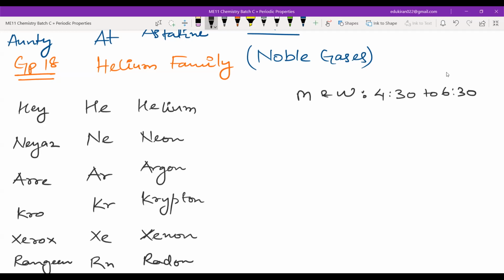Now it is going to be 6:30 by your clock. So Tuesday and Thursday you will have from 6:30 to 7:30. Okay. So you have a class tomorrow, and tomorrow we will be learning about the D block and the F block.